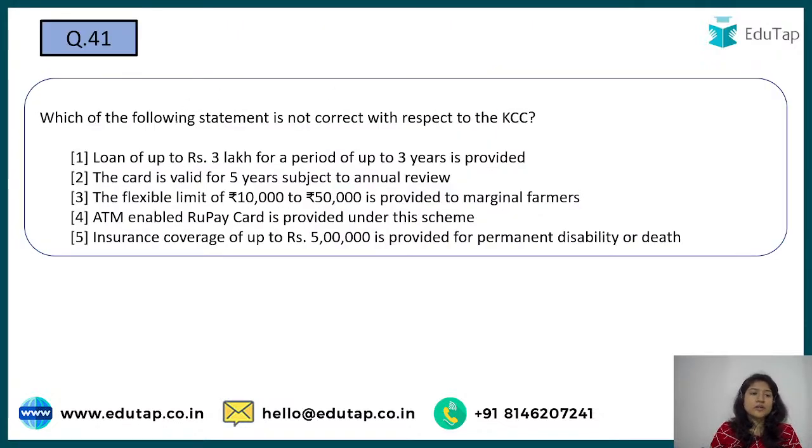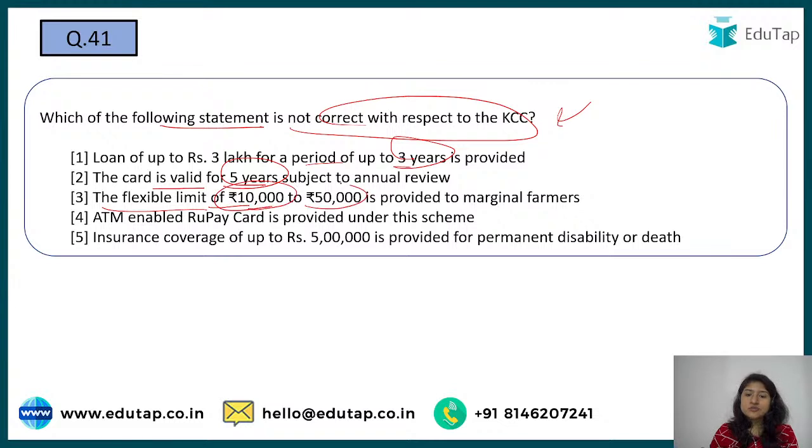Next is question number 41. Which of the following statements is not correct with respect to KCC? Okay, so you have the following options. You have to tell which of the following come under KCC criteria and which do not. So we are talking about a loan up to 3 lakh for a period of 3 years. The card is valid for 5 years only. A flexible limit of 10,000 to 50,000 is provided to marginal farmers. Then an ATM-enabled RuPay card. Then insurance coverage for permanent disability or death.